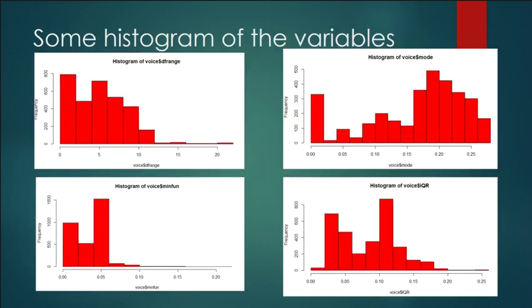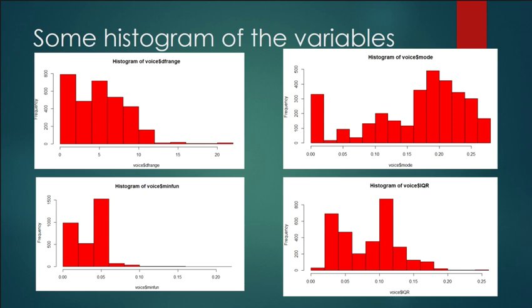Besides density, I also did a histogram of all these variables. I picked some of those histograms to show on the screen. These are frequencies, and these are what I chose to see the distribution of the data. So right now we already know a bit more about all the variables we have. We visualized them, and we know the standard deviation, the mean value, and all kinds of things.